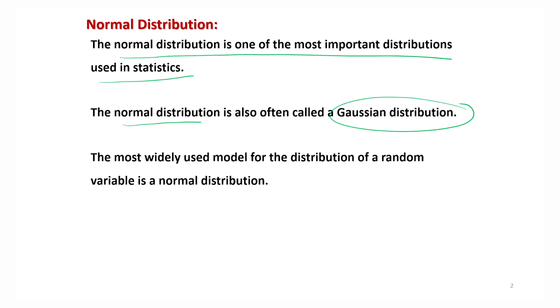The most widely used model for the distribution of a random variable is the normal distribution. You will see very often in most books they write, let x1, x2, ..., xn be a random sample from a normal distribution, or let the random errors follow a normal distribution.